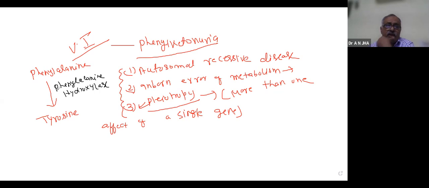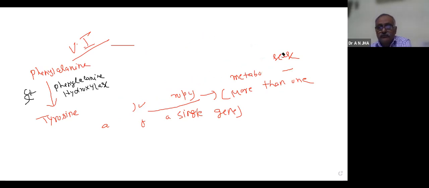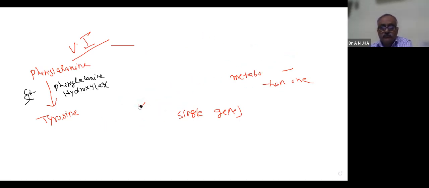So naturally in the liver, phenylalanine is converted into tyrosine with the help of this enzyme. And this enzyme is produced by a gene. So if it gets affected and there is no enzyme, then what will happen? First note what is happening here, this is a normal process.